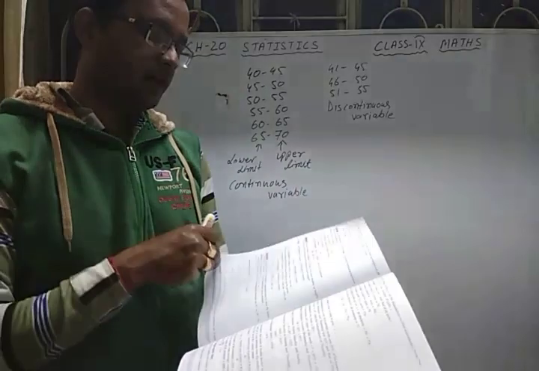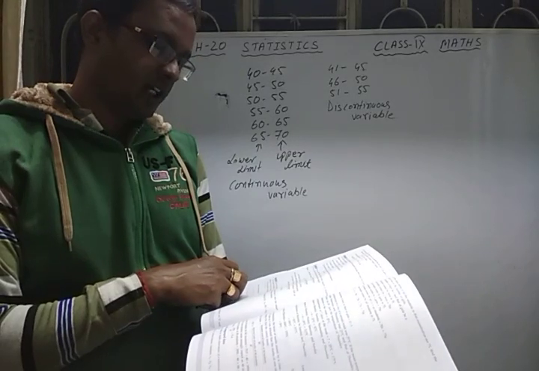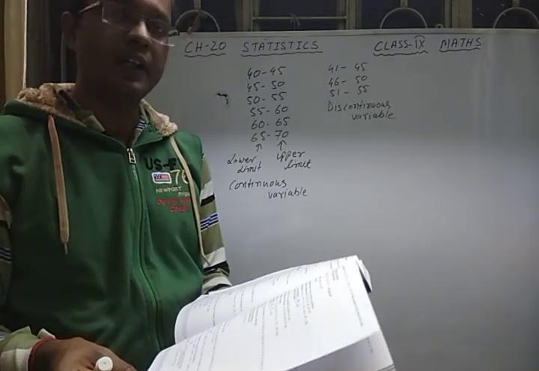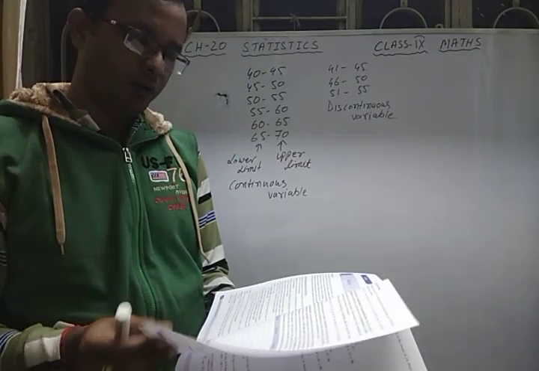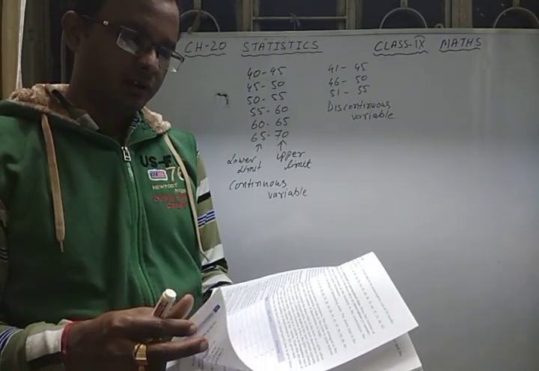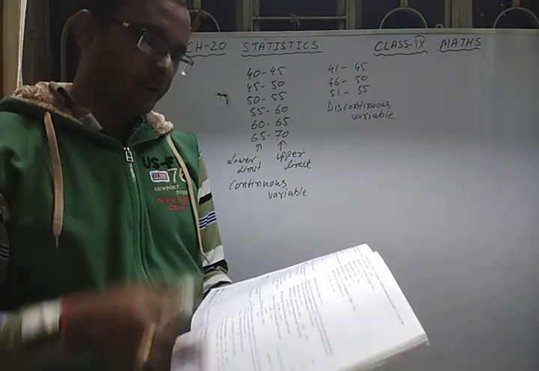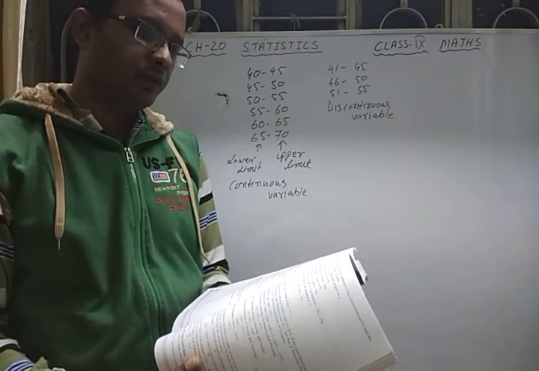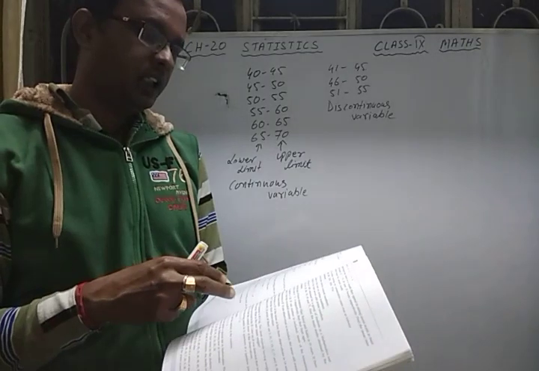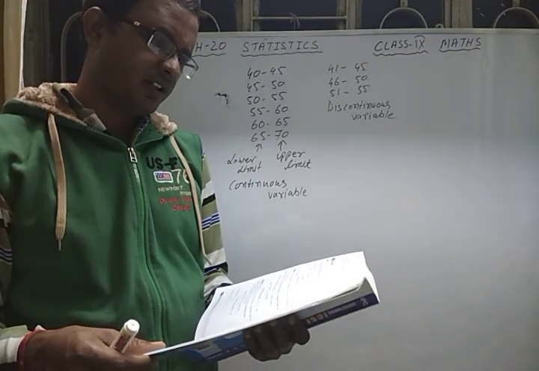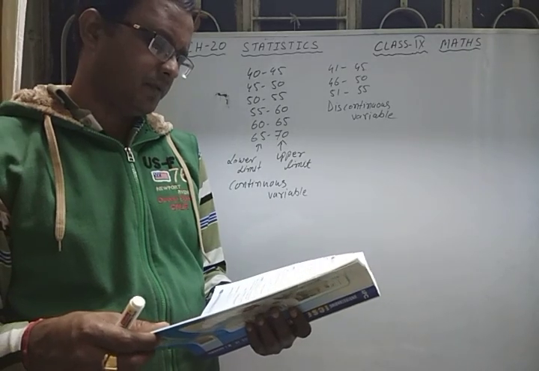From raw data you can make a frequency distribution chart, which is also called ungrouped data. So how to draw it? First of all, the frequency distribution chart. If I take a question from your book, it will be easy for you to understand. The question is not given in your book for this type of frequency distribution.